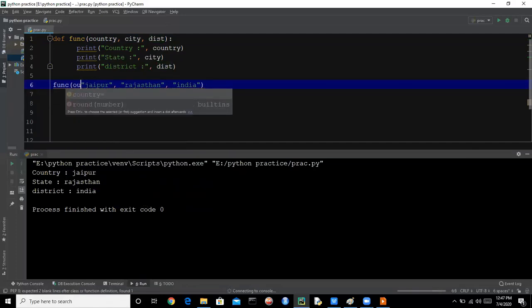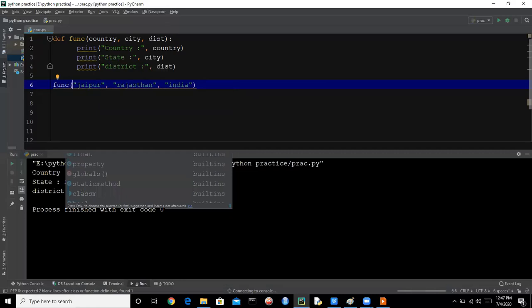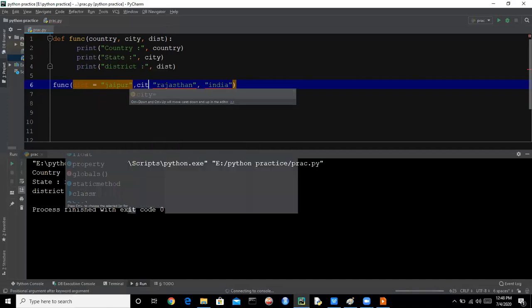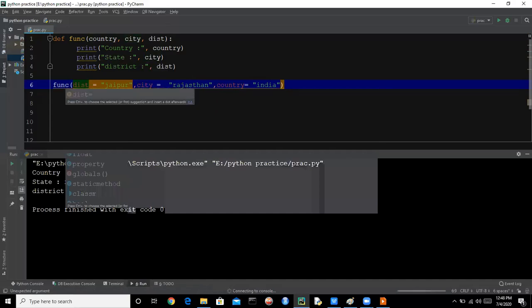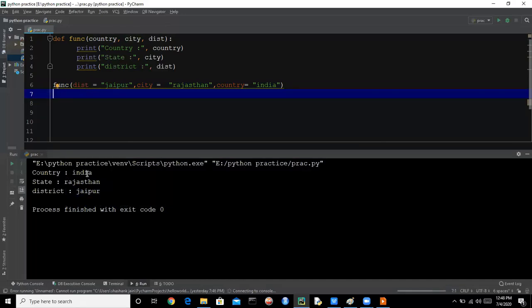So here we are saying Jaipur is a district. So here we are using district for Jaipur and state for Rajasthan, and we are saying country is India. So now if we print this, we are having country India, state Rajasthan, and district Jaipur. So this is how we can use keyword arguments.